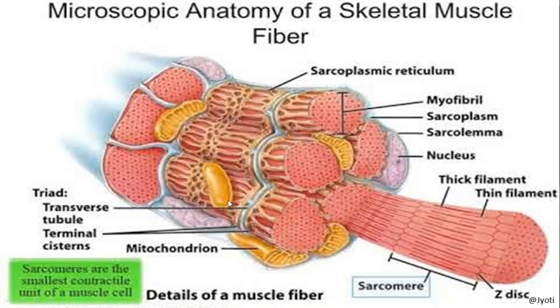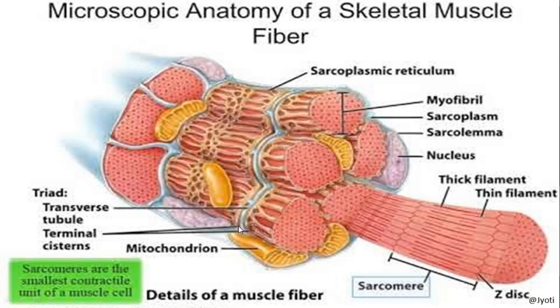Besides that, in these parts where my cursor is, these are the transverse tubules of the endoplasmic reticulum or the sarcoplasmic reticulum. And here you can see these are the terminal cisternae.